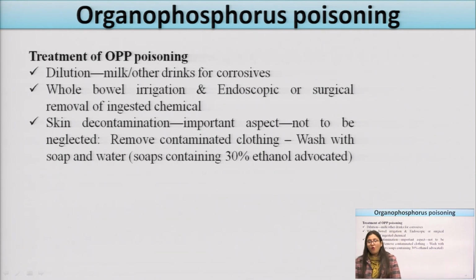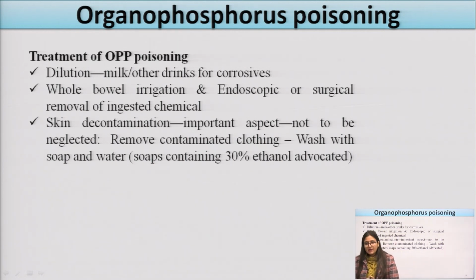Now, what is the treatment of OP poisoning? First of all, dilution with milk and other drinks for corrosiveness. Dilution with milk and other drinks can be used for the treatment of organophosphorus poisoning. Then whole bowel irrigation, or endoscopic or surgical removal of the ingested chemical. If there is overexposure or over toxicity in the patient, in that condition we use these management or treatment options.